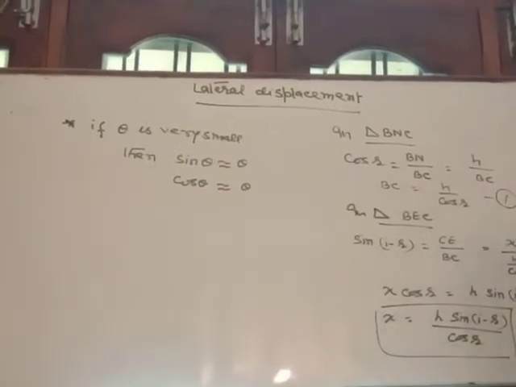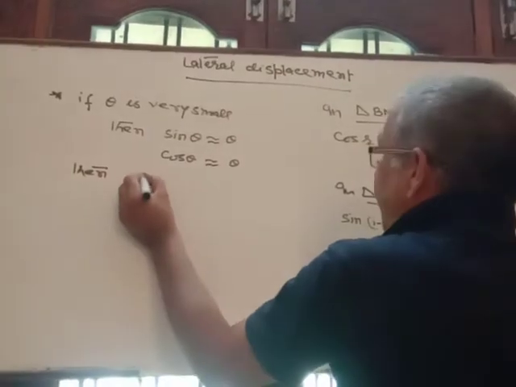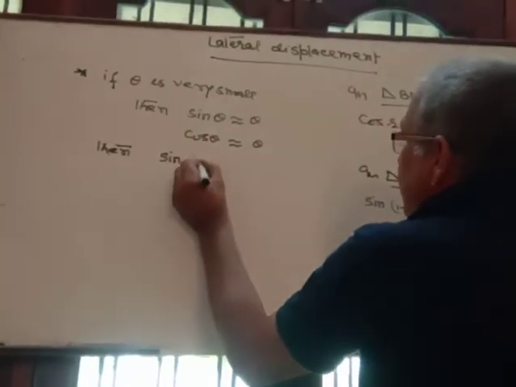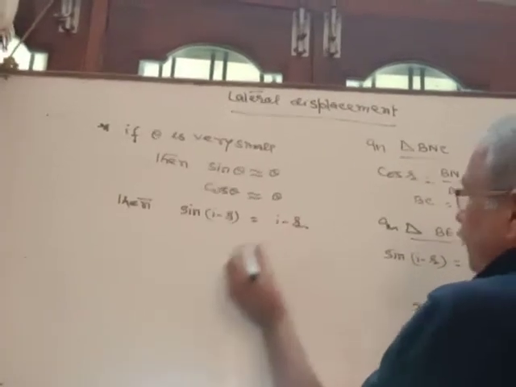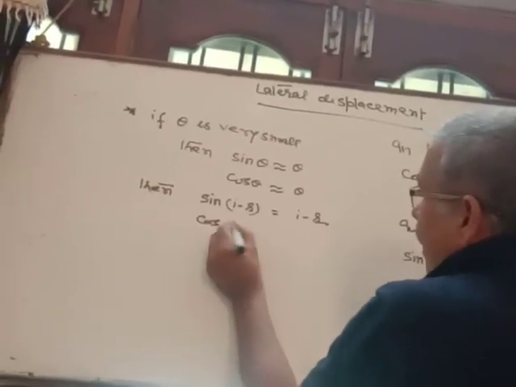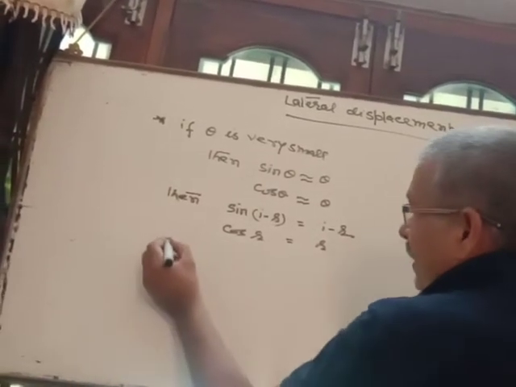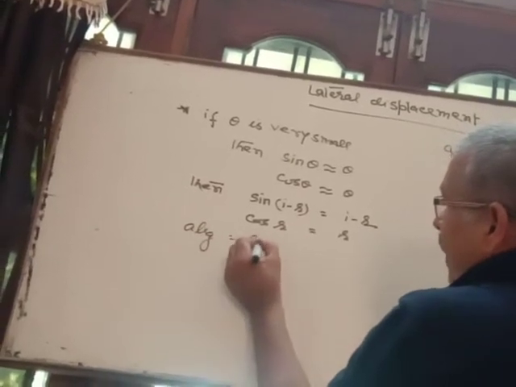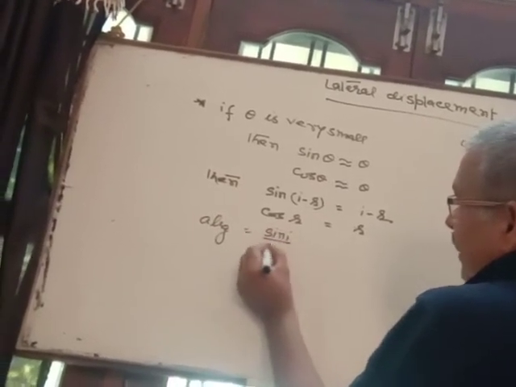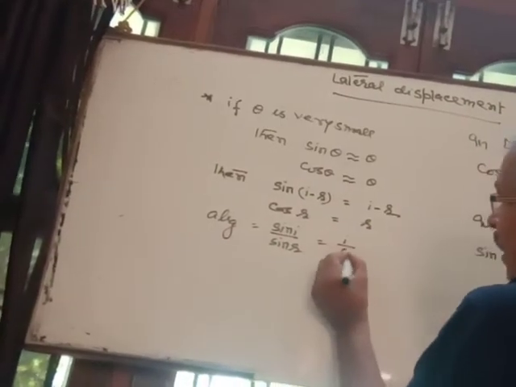It means if the angle of incident is very small, then sin of I minus R is equal to I minus R, cos R is equal to R, and refractive index, as you know, is sin I by sin R, which can be written as I by R.